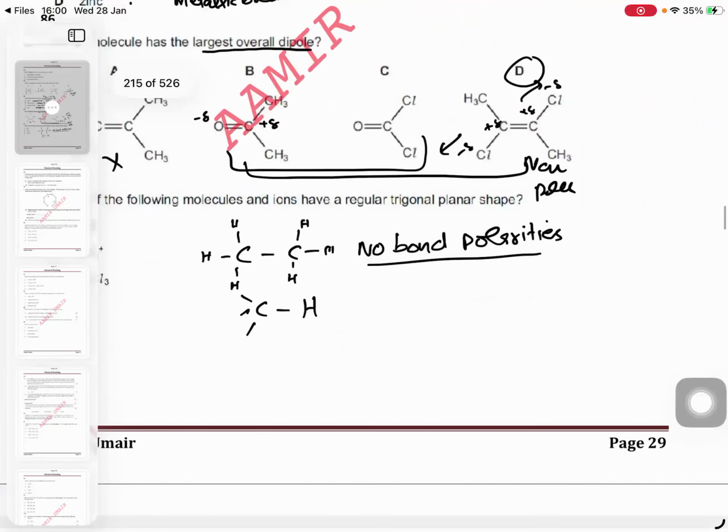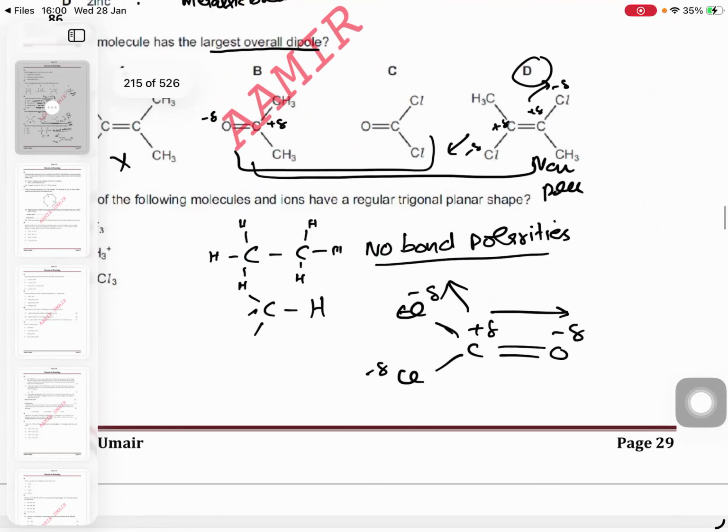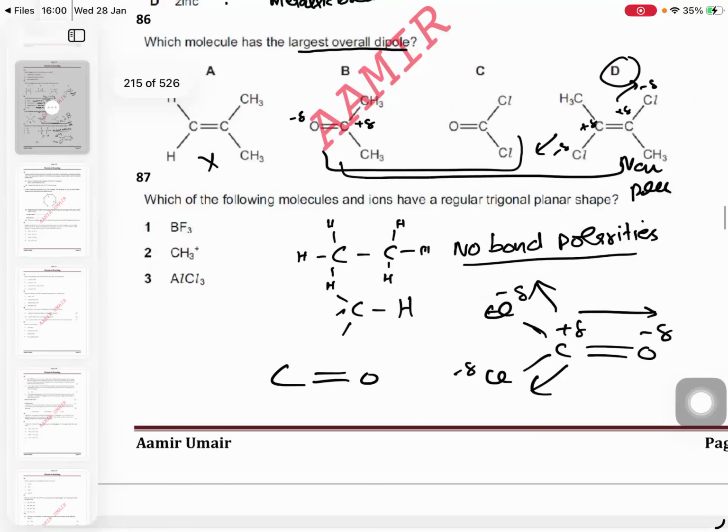Let me explain this. If you have a carbon here, please pay attention. As this side is negative, this is positive, this is negative, and this is negative. So here it pulls, goes back. Once you add up these factors, but on the other hand, look at this. When there is a CH3 on this side, there is no vector that is pulling backward because they all are partial positive and there is a partial negative.